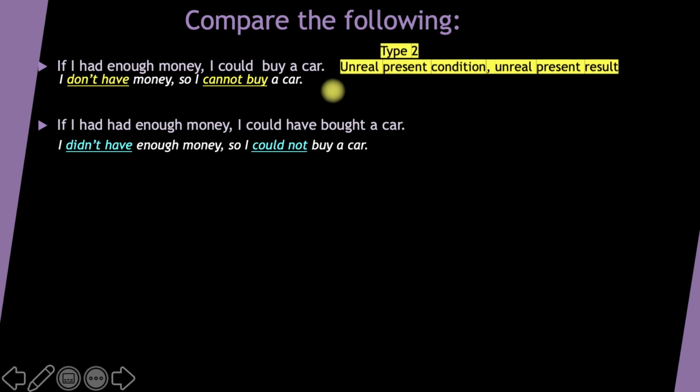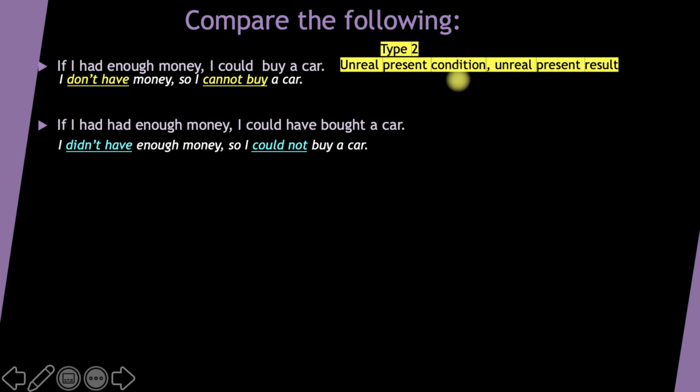Remember, this one is a type 2 if conditional, which expresses unreal present condition and unreal present result. All actions are in present. I say "if I had," but that means I don't have. I also say "I could buy," and that means I cannot buy.